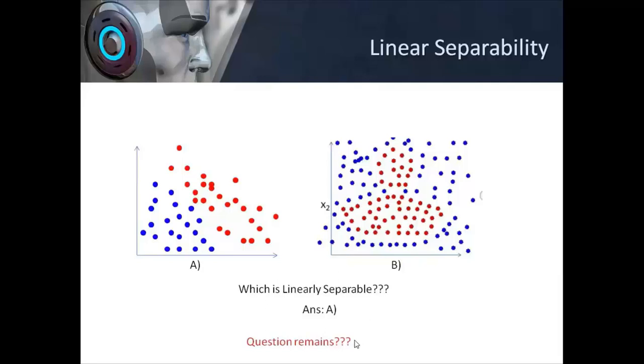So the question remains, how to solve this linear inseparability? The answer definitely lies in the models which have been developed over time. Obviously, Madaline is one example I told you, but the perceptron also can be used for that. The MP model cannot be used for linearly inseparable problems, but the perceptron model, which is the basis of most of the networks used nowadays, can be used for linearly inseparable or non-linear problems. We'll see that eventually. But with this, we understand the concept of linear separability and which neuron models can be used.